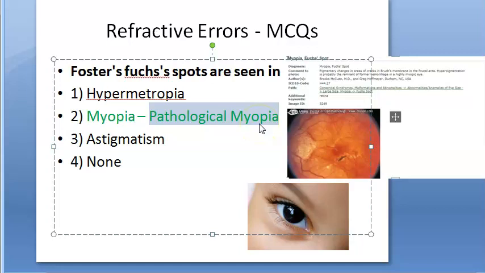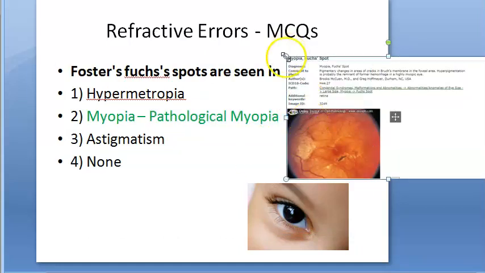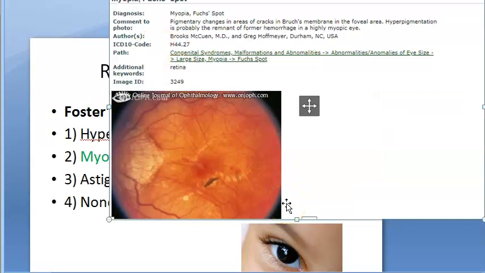Fundus changes will be like the optic disc will appear large, pale, and its temporal edge will have a characteristic myopic crescent, okay. Not sure if you can see in this, but anyways, these are the fundus changes in pathological myopia. So you should be seeing chorioretinal degeneration, Foster-Fuchs spots at the macula.